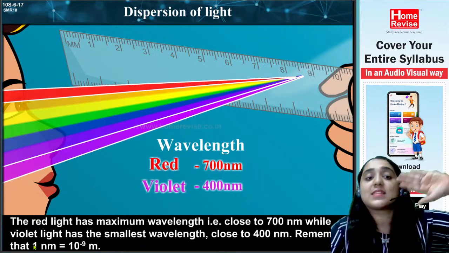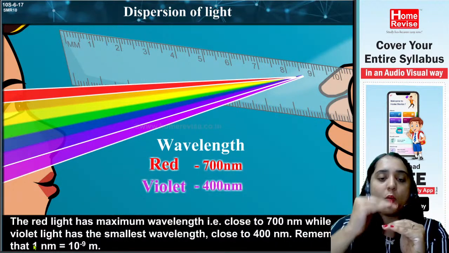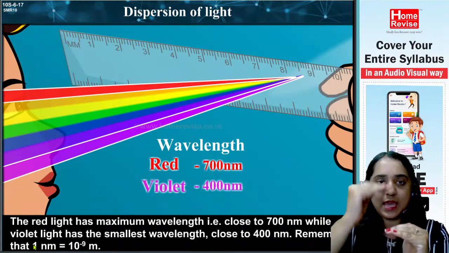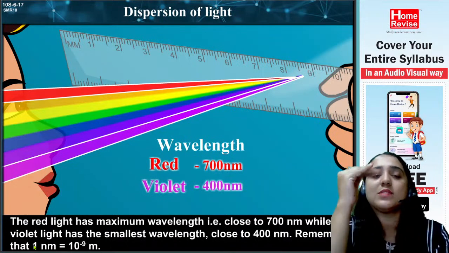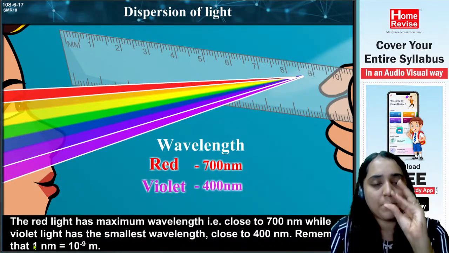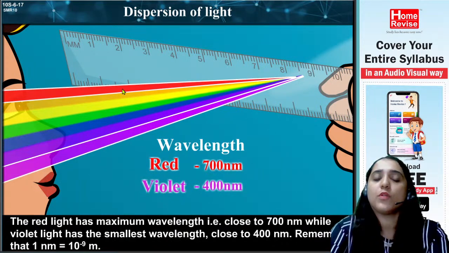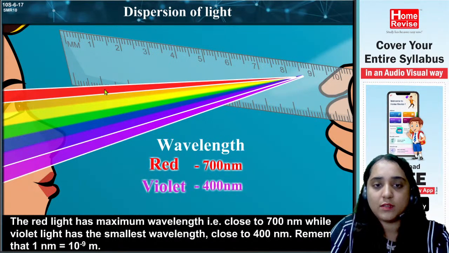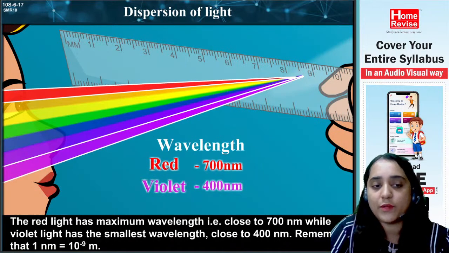So the minimum 400 is the violet, and the maximum 700 is the red color.